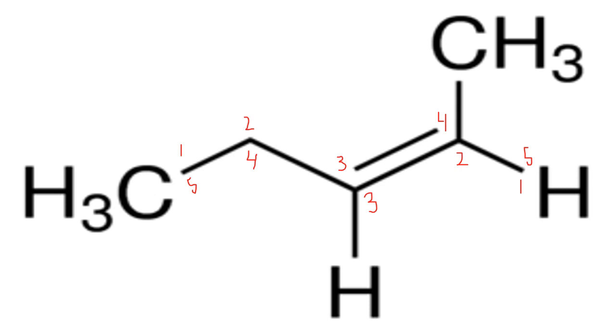But I have to number the double bond also. And for that, I will do right counting as well as left counting to give the lowest number to the double bond. Now when I do the numbering from the right-hand side, the double bond will get number 2. So it's going to be named as 2-pentene.